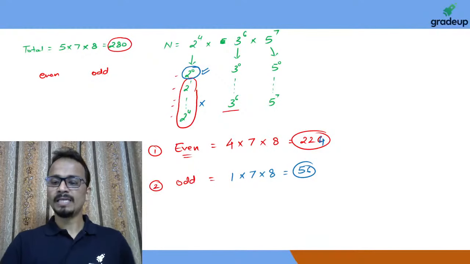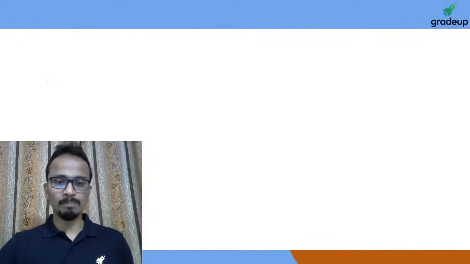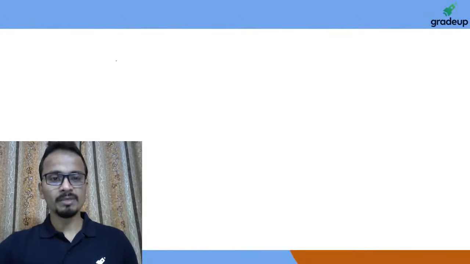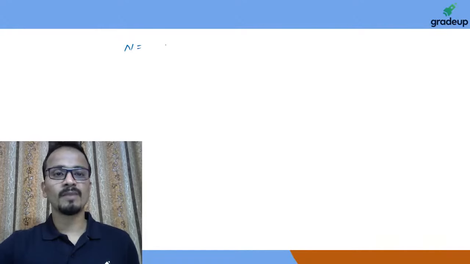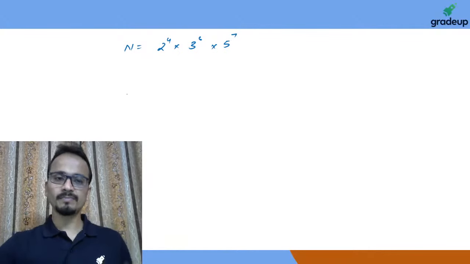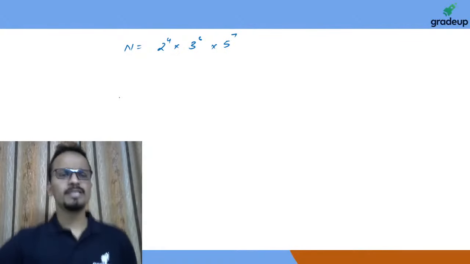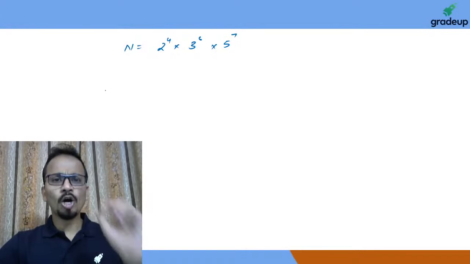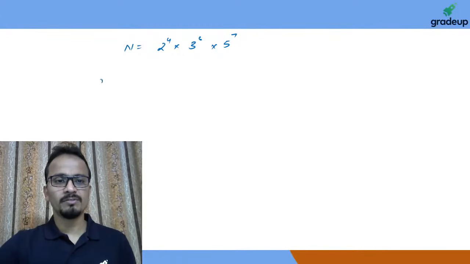Okay, now let's move to some more questions and then we'll stop for the day. So the same number I'm considering: 2 raised power 4 into 3 raised power 6 into 5 raised to the power 7. Now the question is, find all the factors of this number which are